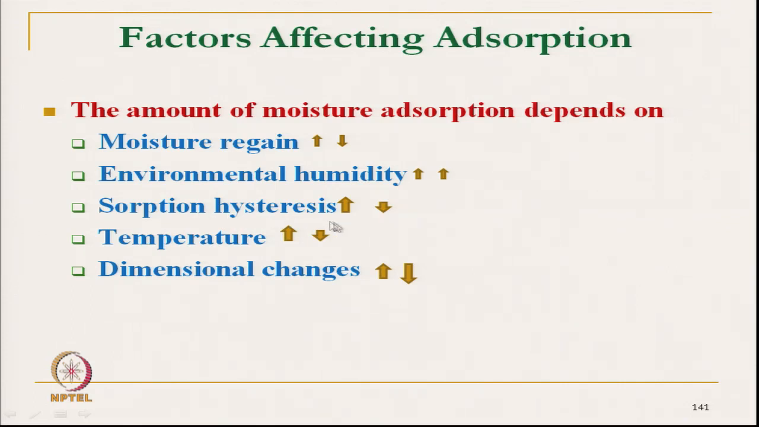At high sorption hysteresis, the adsorption will be low. At high temperature, adsorption will be low, that means temperature has to be low to have more adsorption. And also the dimensional change, which we will discuss. So, with these conditions we can achieve adsorption.